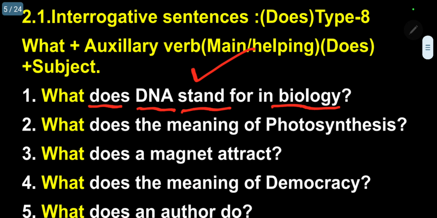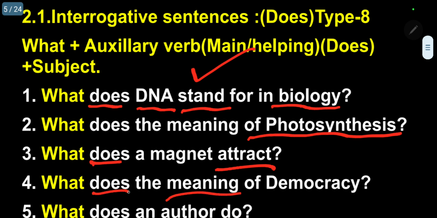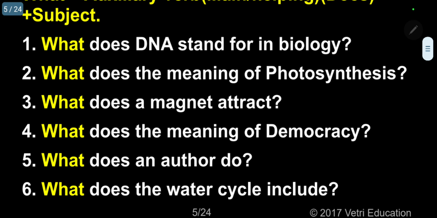Biology. What does photosynthesis mean? Meaning, continuous. What does a magnet attract? Attract is the main verb, does is the auxiliary. What does democracy mean? Mean is the main verb, does is the auxiliary.